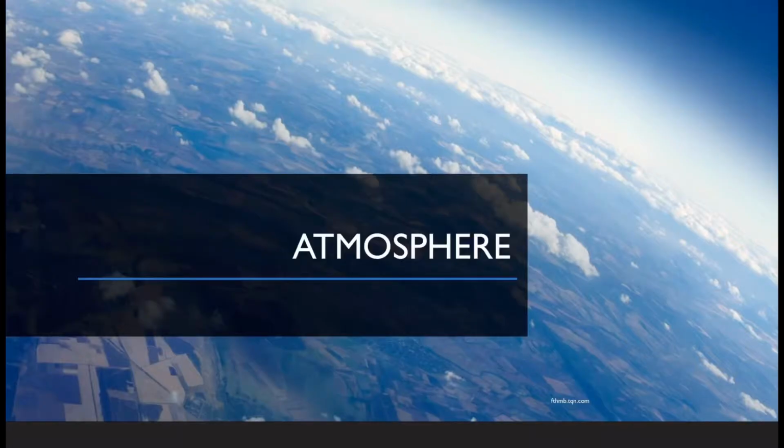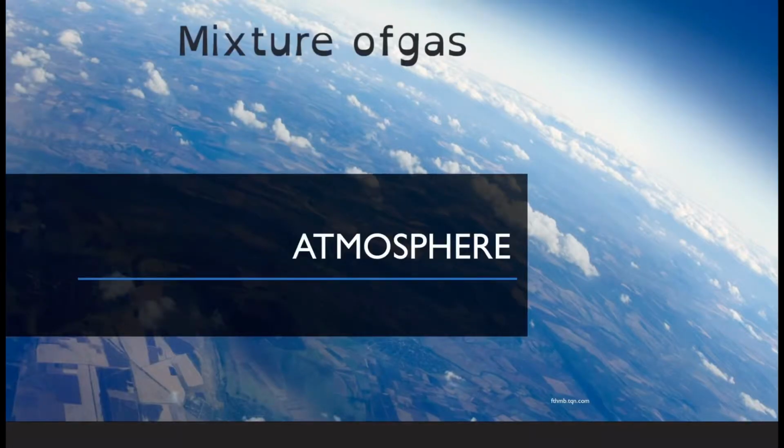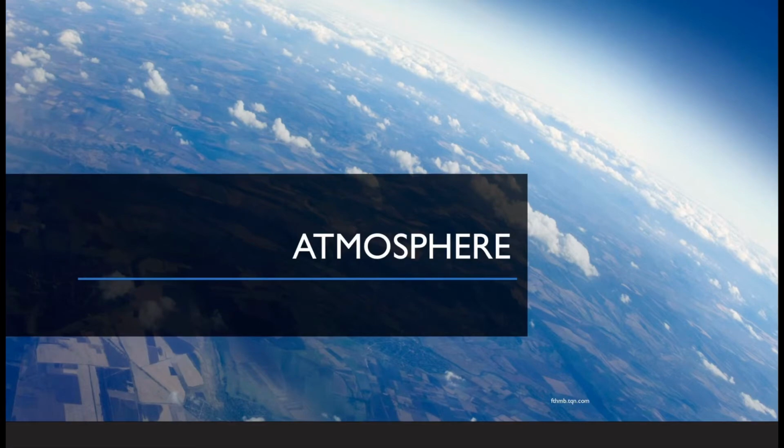Hello students. A mixture of gases makes a cover around the earth. The atmosphere is like a cover around the earth. It works like a blanket, keeping the earth warm. It can filter the light. It protects us from harmful UV rays.